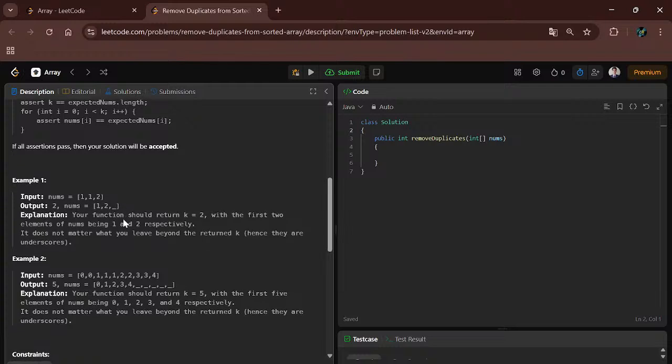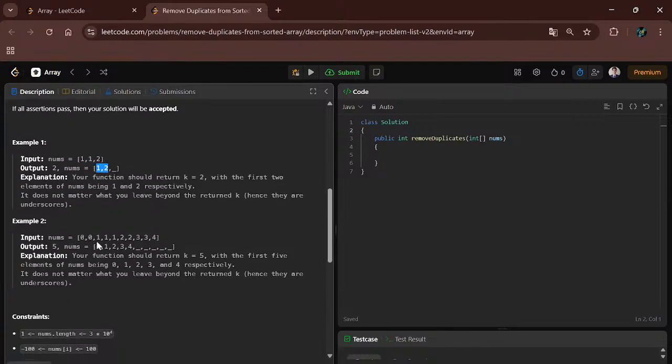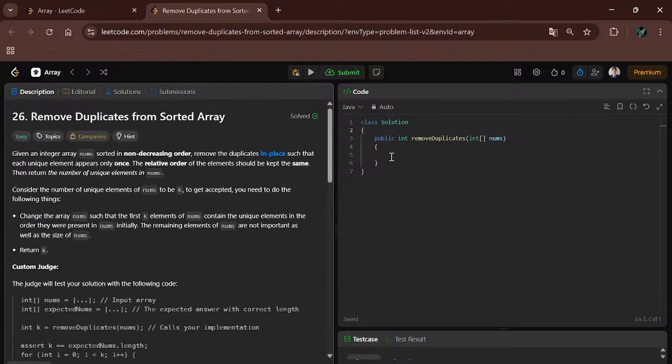Okay, after the removal of elements. So here after removal there is 1 and 2, so 2 is the output. And in the second example 0, 0, 1, 1, 1, 2, 2, 3, 3 and 4, after removal there is a size of 5. After that we can store the duplicate elements. Okay, so let's see the brute force approach.